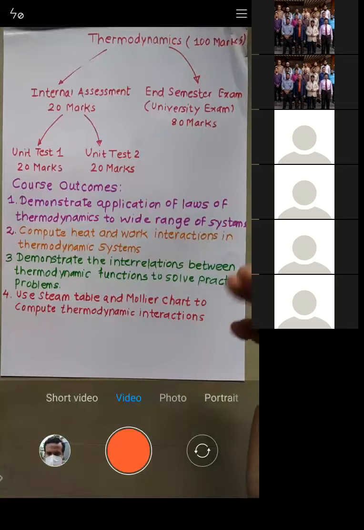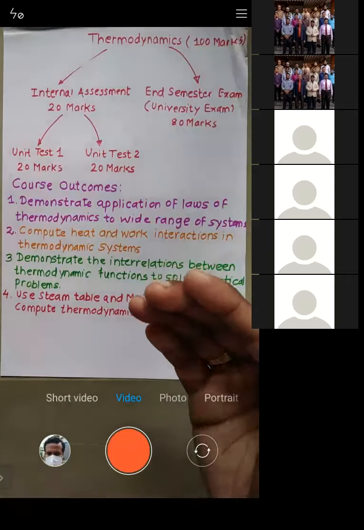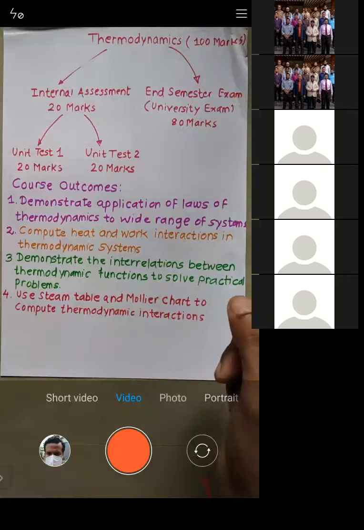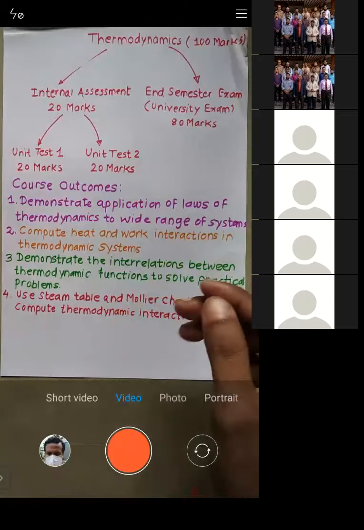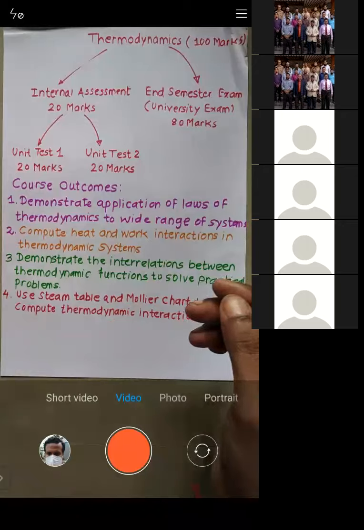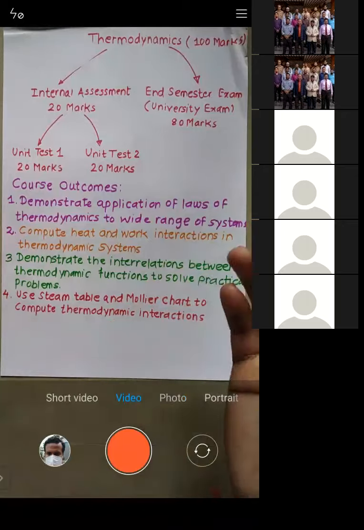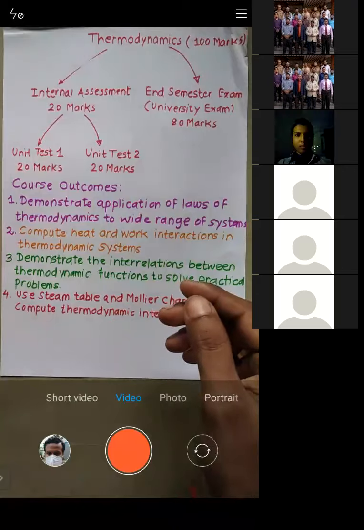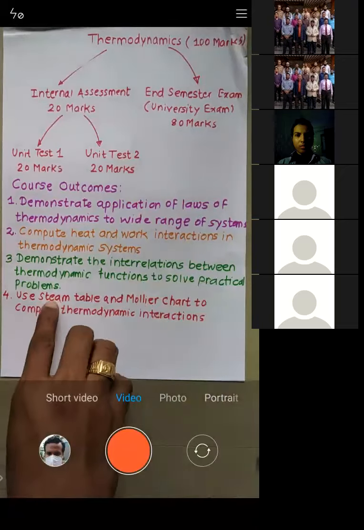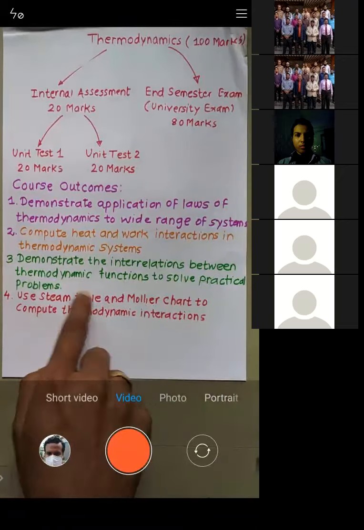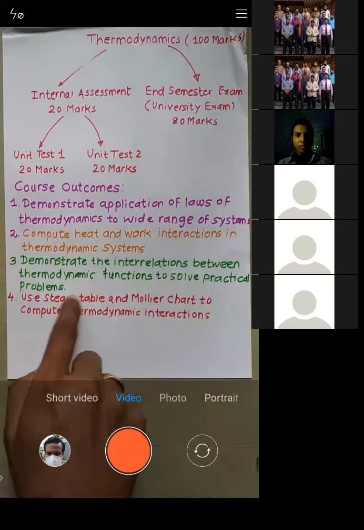When the pressure was 1.013 bar, the water started to boil at 100 degrees Celsius. Now I change the pressure to 2 bar. At what temperature will the water begin to boil? You can't directly double it. No, see, that is the reason why this steam table is required. Try to understand.